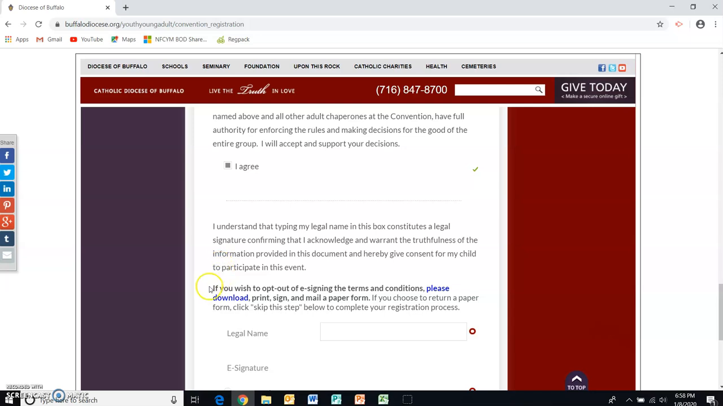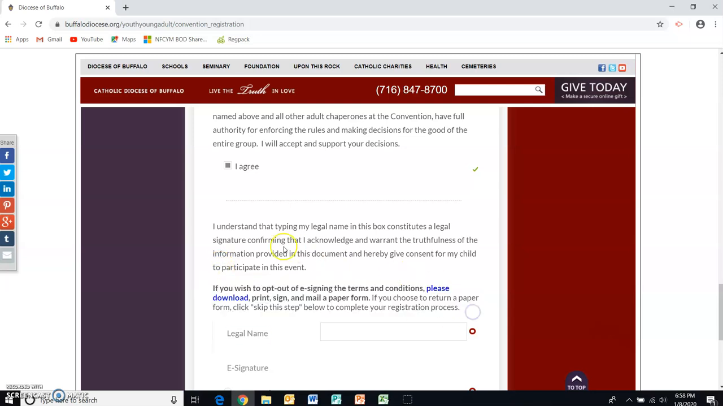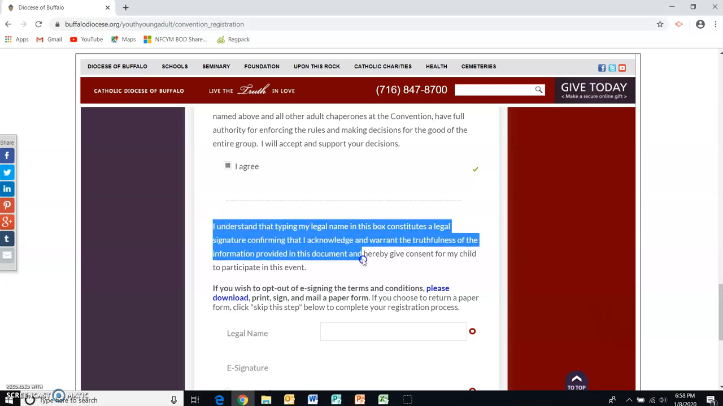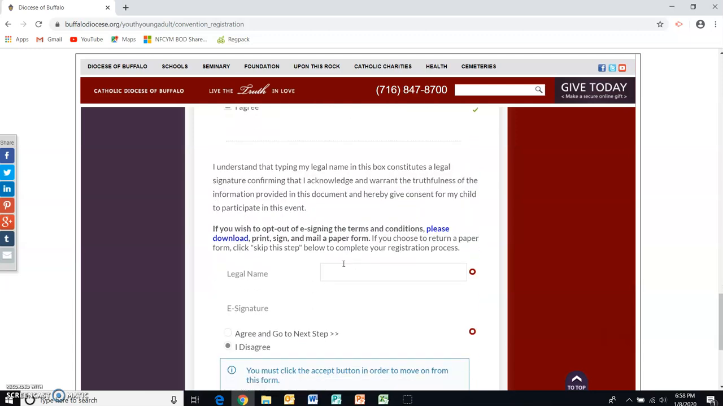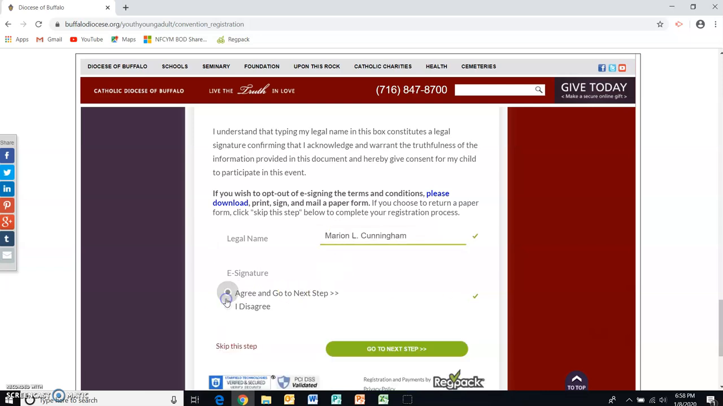Here you see at the very bottom of the form, we again provide the instructions if a parent wishes to opt out, but you'll see if not, they understand that typing their legal name here acknowledges and provides their permission. So Marion is going to type her name, and then she's going to click that she agrees.